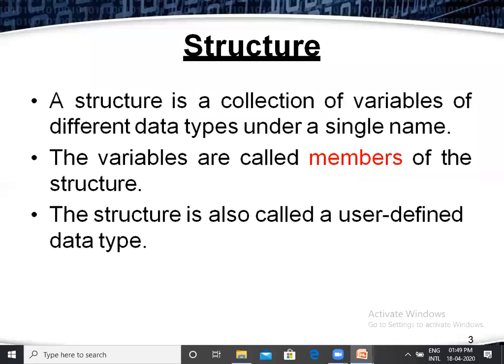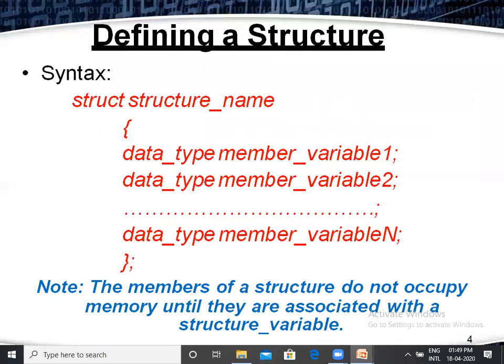Now what are the basic points of the structure? There is the definition of the structure, and what we call the members. A member is an element or a variable in the structure. Finally, the structure is one type of user defined data type. Let us verify the structure. All of you know this syntax of the structure. The red color is the syntax of the structure.